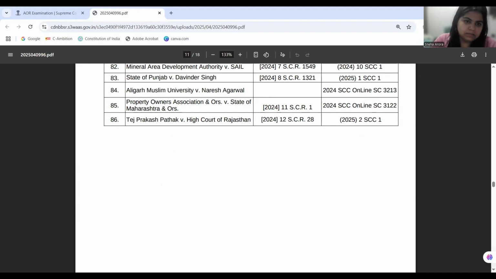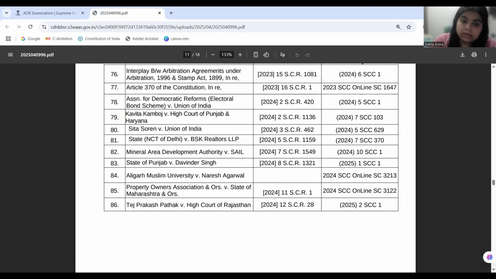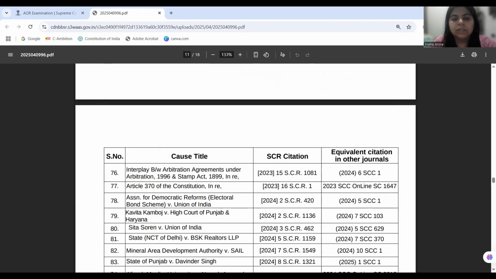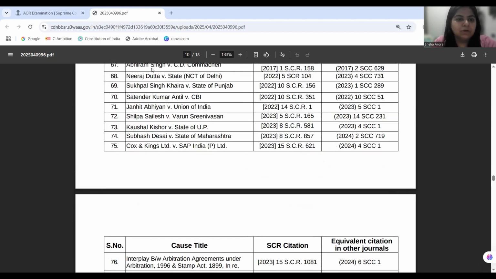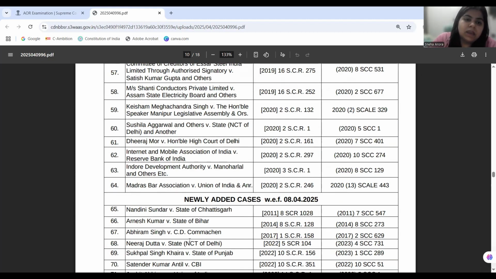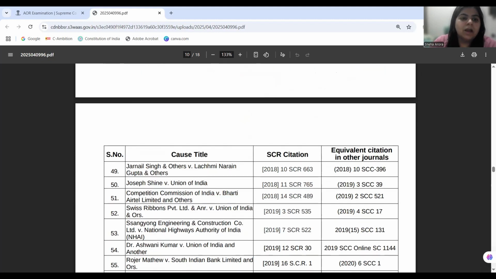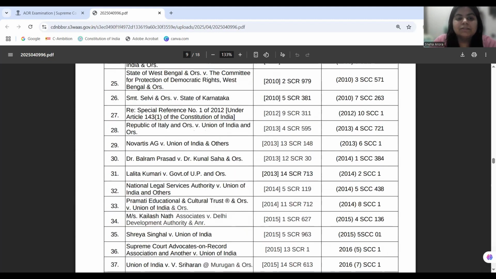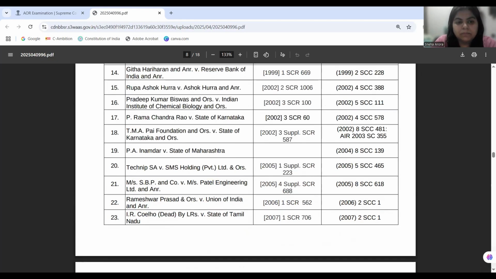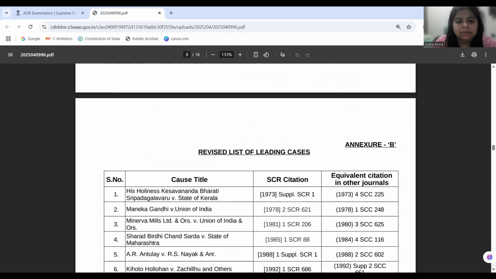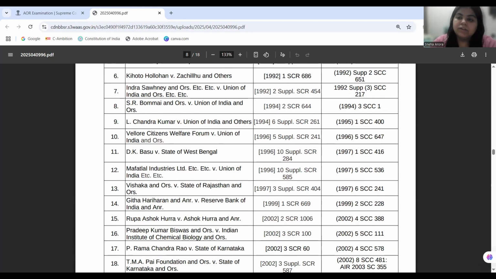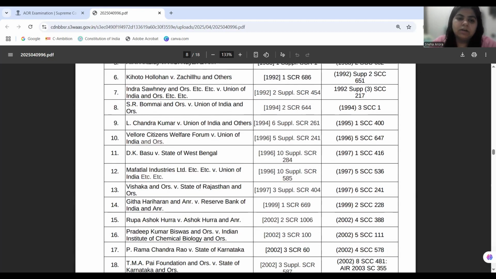Now these 5 cases were the cases on the judiciary: how the judiciary takes into account the cases that come before it against itself. And now when we are discussing the judiciary, how can we forget the tribunals? So for tribunals, we have to start with the case of L. Chandra Kumar versus Union of India. L. Chandra Kumar versus Union of India overruled SP Sampath Kumar's case and held that tribunals are not a substitute for the High Court, but rather they are subordinate to the High Court.